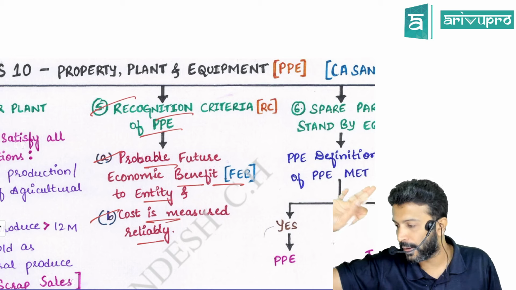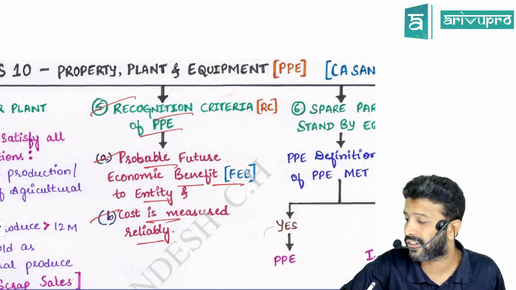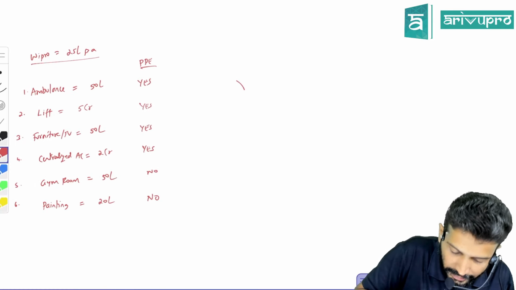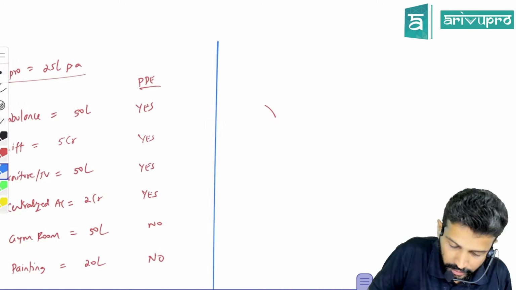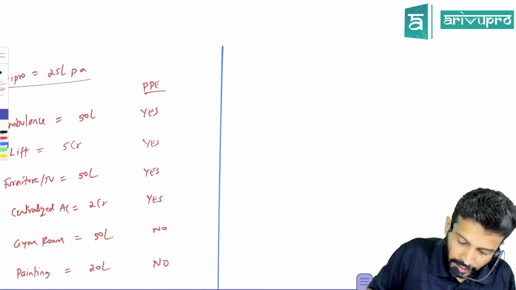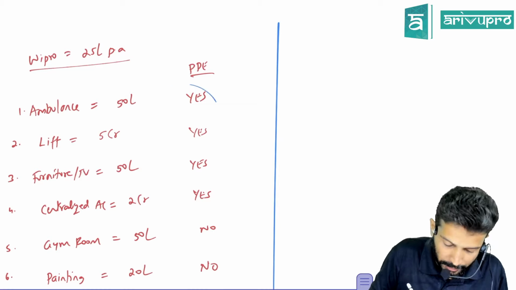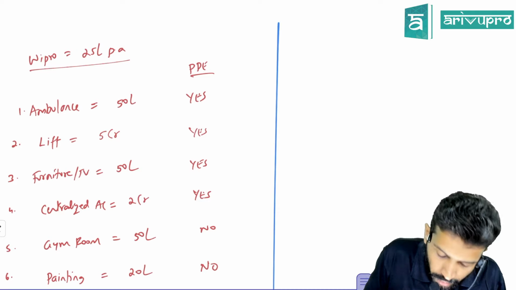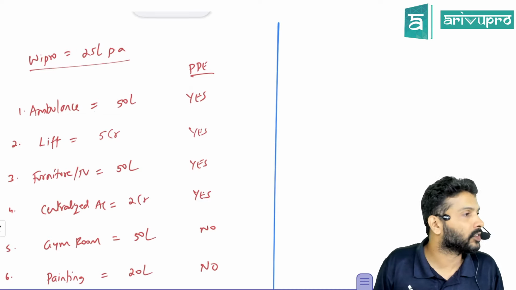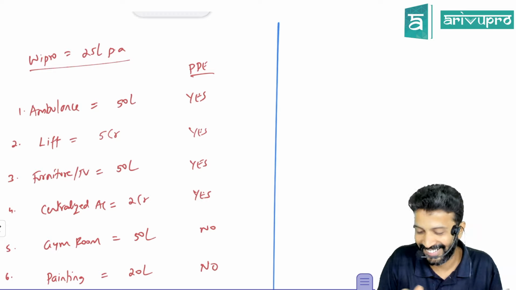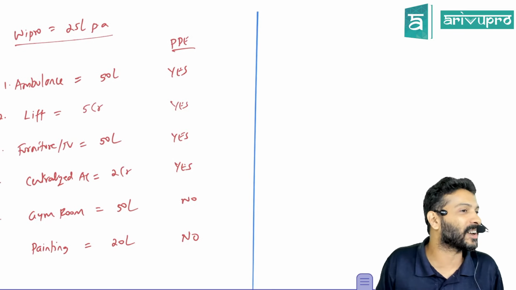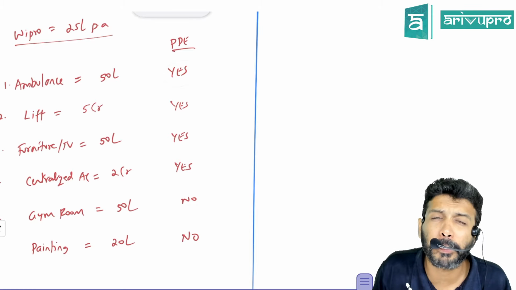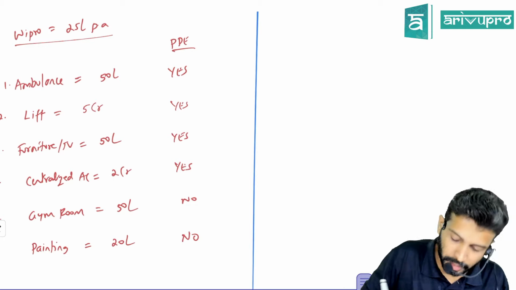Now everyone got the PP meaning and its RC as a recognition criteria. Let's come back to that example. Now you tell me the right or wrong answer for Wipro for this particular things. Ambulance. Sir, is Wipro using ambulance? Let's say it's a software division of Wipro that this particular guy got placed in. Is ambulance used to provide any software? Can you work from ambulance and generate codes for software? No. But are they necessary for administrative purpose? Very much yes.